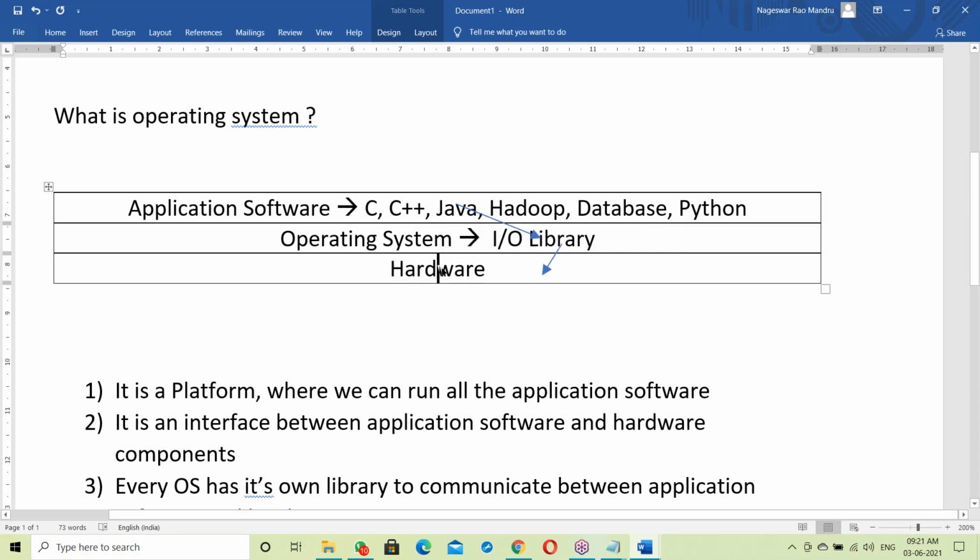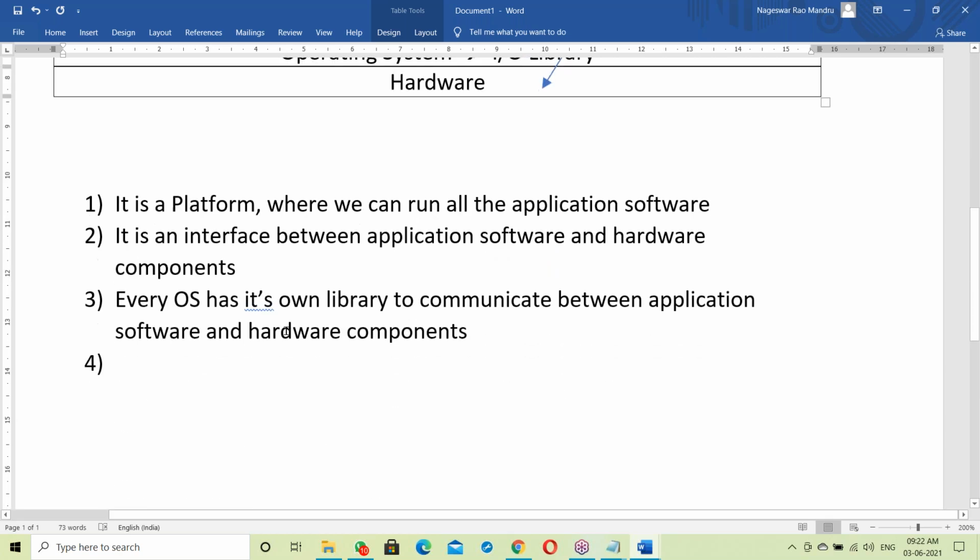Before going to run the program, first of all your program links with the OS library. After linking with the OS library, execution starts. Before our program starts, it has to link with the OS library, and after linking, communication with the hardware happens.